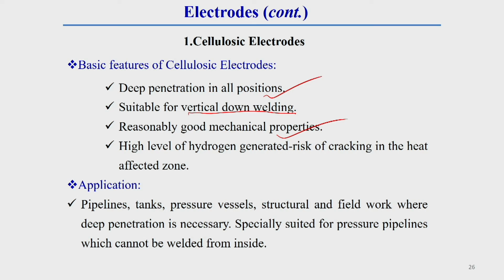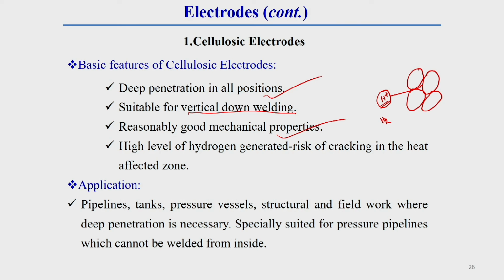Generally, hydrogen molecules at high temperature are converted to hydrogen atoms. This hydrogen atom enters inside the gap of the grain boundary. So you see here, this hydrogen atom entered at high temperature. Once the welding temperature is reduced, this hydrogen atom is converted to hydrogen gas. Once it is converted to hydrogen gas, its volume drastically increases. During high temperature, this hydrogen atom is stored. During cooling, these hydrogen atoms combine together and form hydrogen gas.